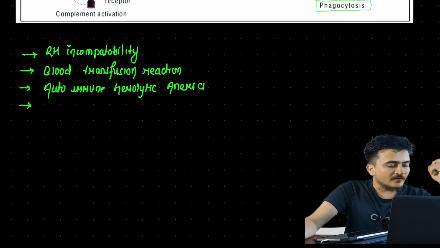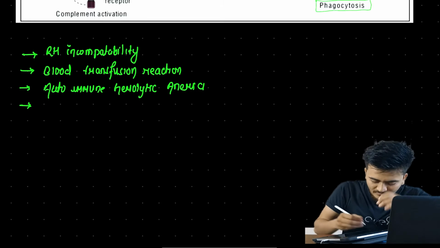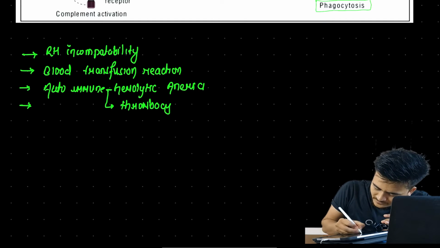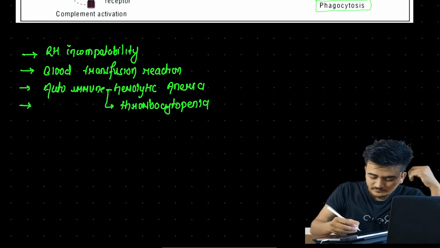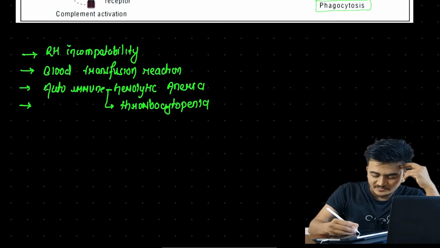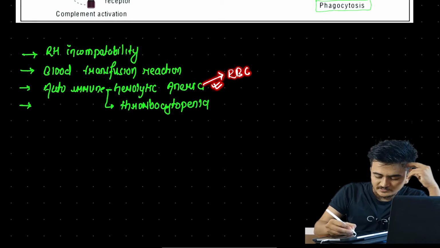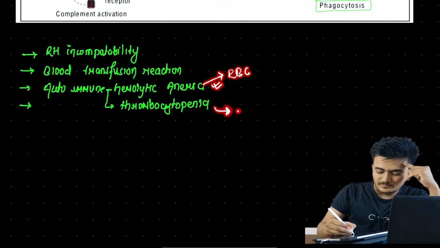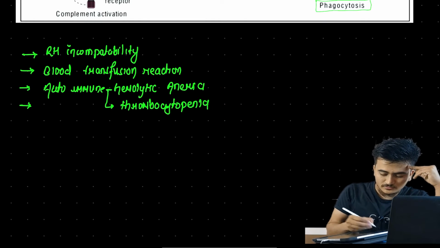Similarly, we will find the autoimmune thrombocytopenia. What is this? Similarly, as above, there was the formation of antibody against what? Against RBC antigen. And here we will find the antibody against the antigen of platelets. That's all.